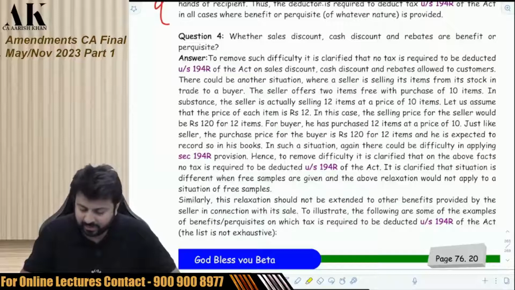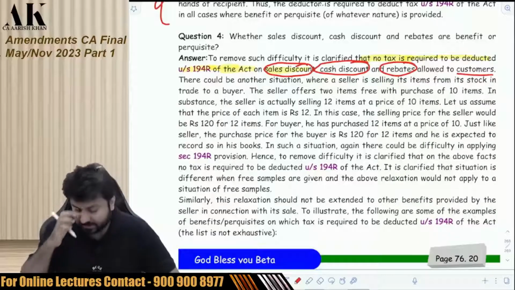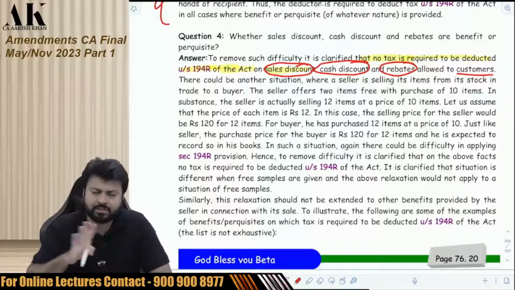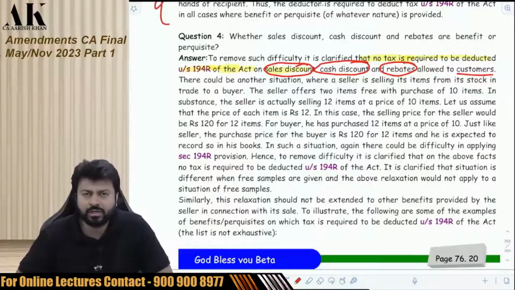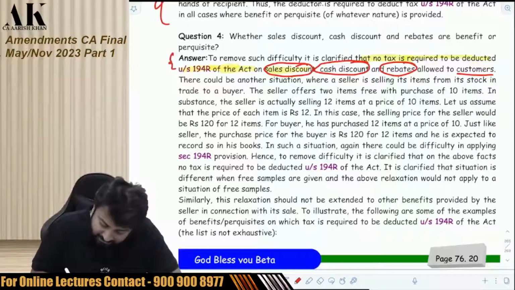To remove such difficulty, it is clarified that no tax is required to be deducted under 194R of the Act on sales discount, on cash discount, on rebates allowed to customers. If you allow all these things to customers, there is no need to deduct TDS. It cannot be considered as a benefit or perquisite given to the customer. There could be another situation. So this is the first part. Now this is the second part.